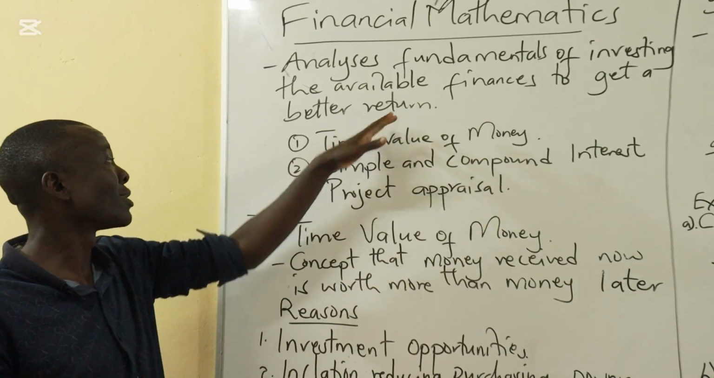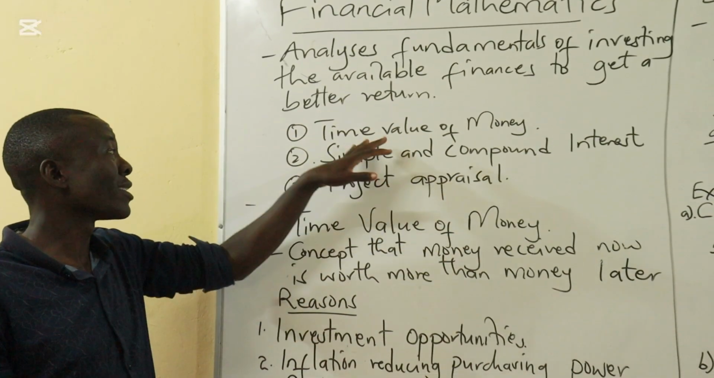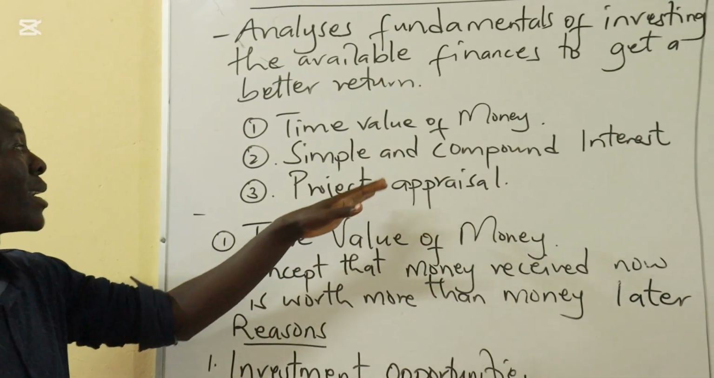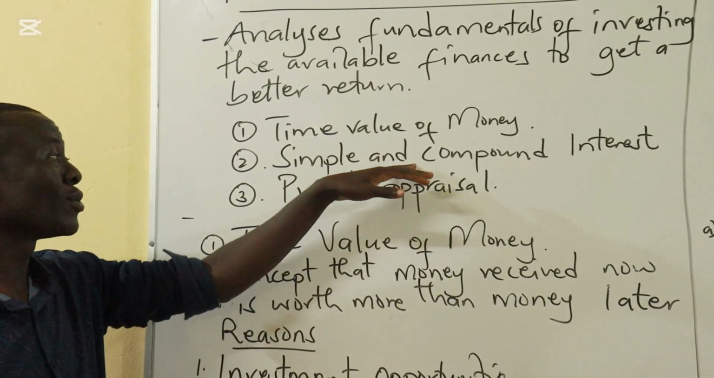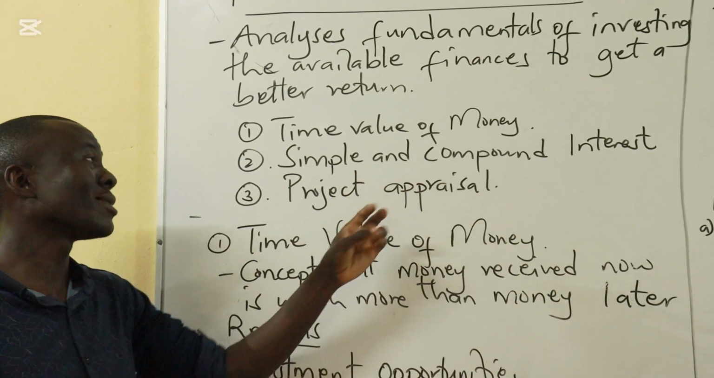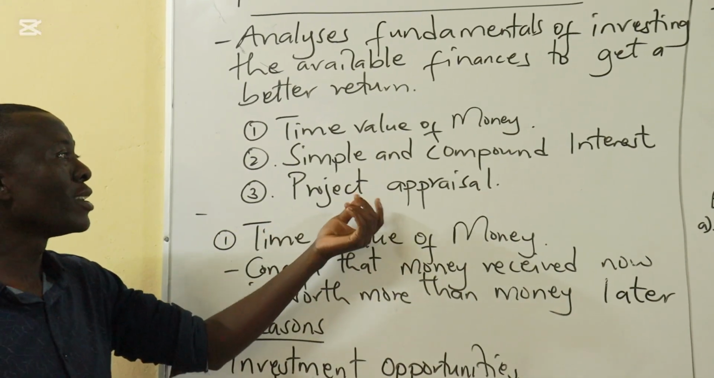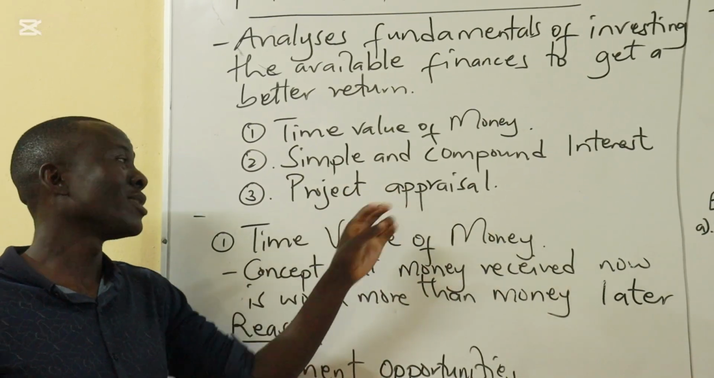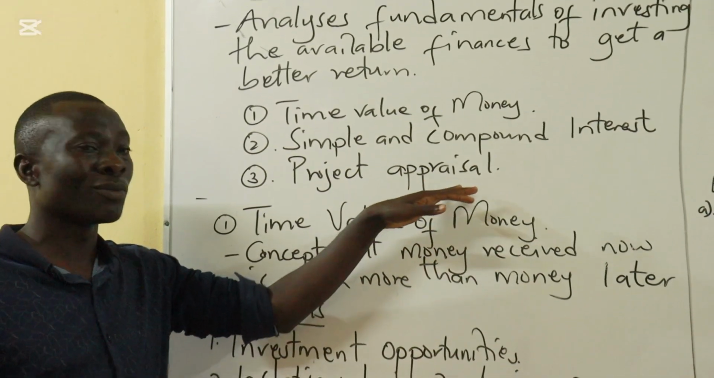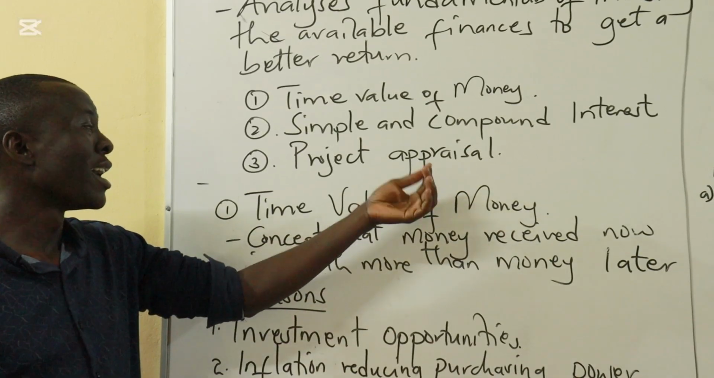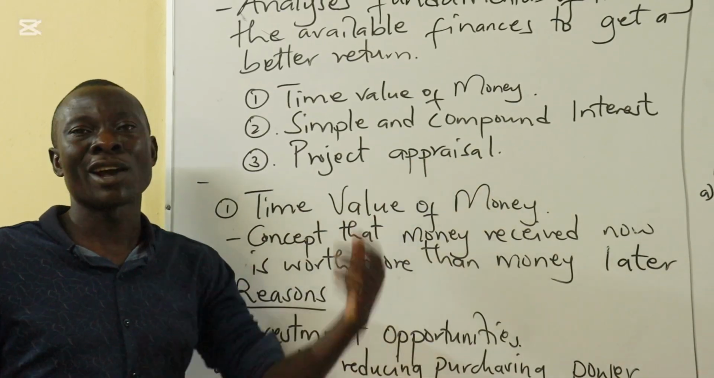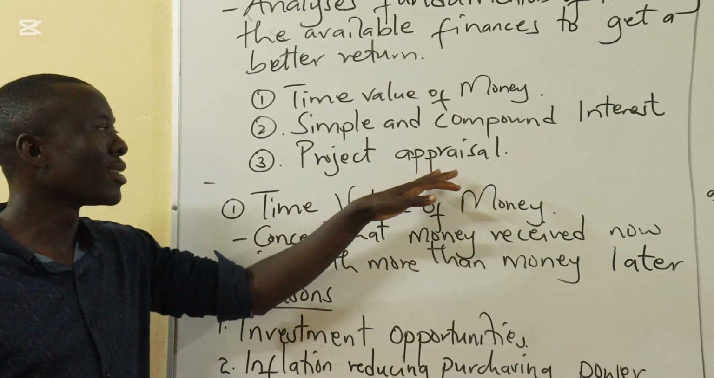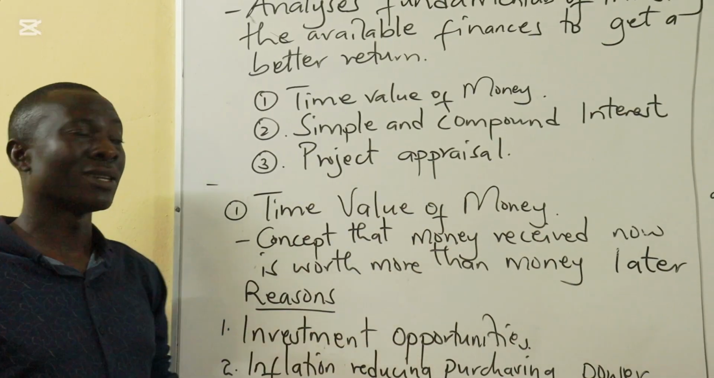In financial mathematics, we deal with three concepts. The first one is the time value of money concept. Then two, we look at interest, and under interest we have two types: simple and compound interest. And finally, we'll finish this topic by looking at project appraisal. Normally this is also known as capital budgeting or investment appraisal, and here is where we make a decision between competing projects so that we decide on one that offers us maximum returns.